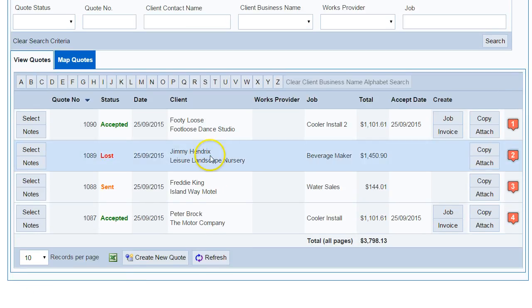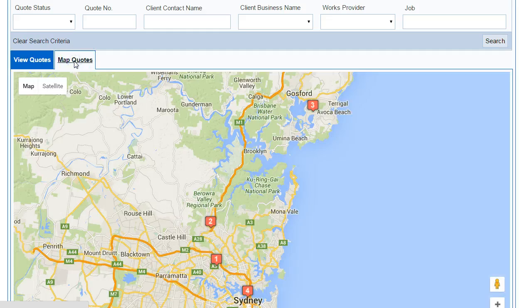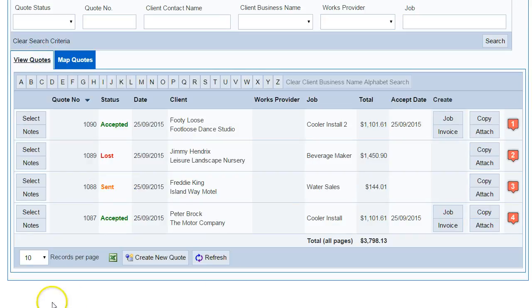You can also map all the results or the full listing based on what you see here simply by clicking the Map Quotes button. The numbers related to these markers will match up with the numbers listed here.